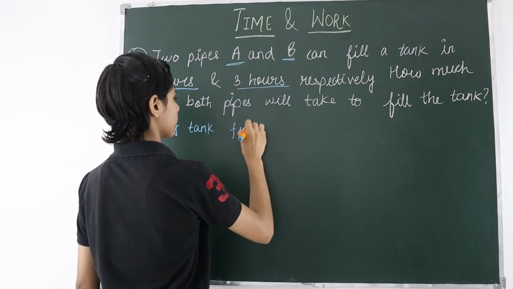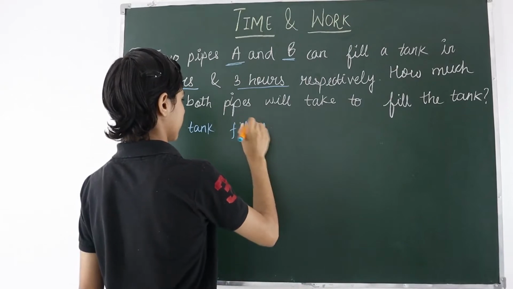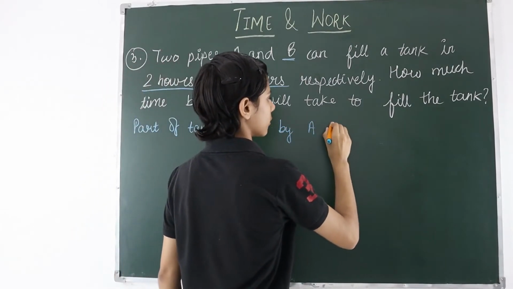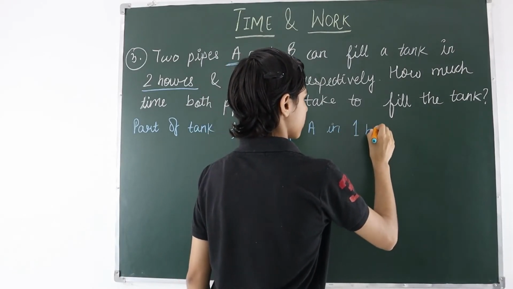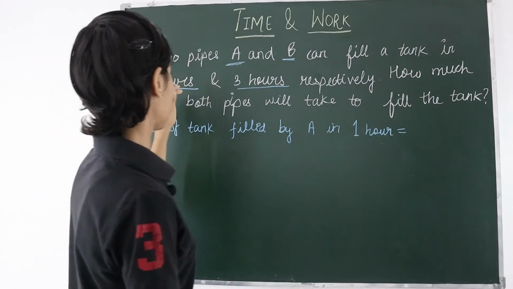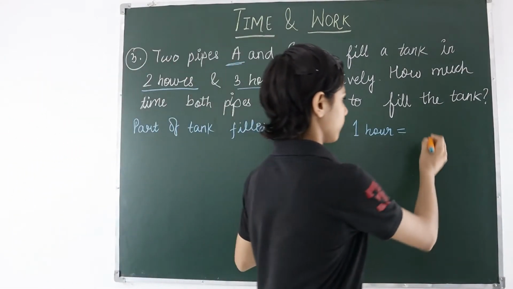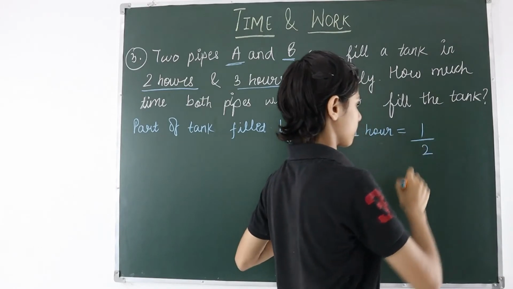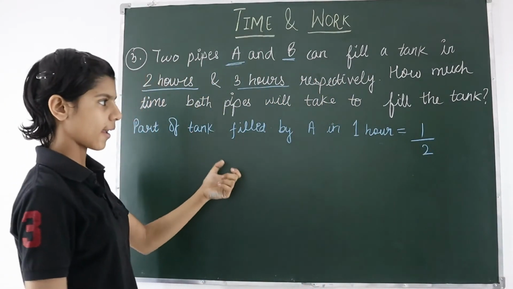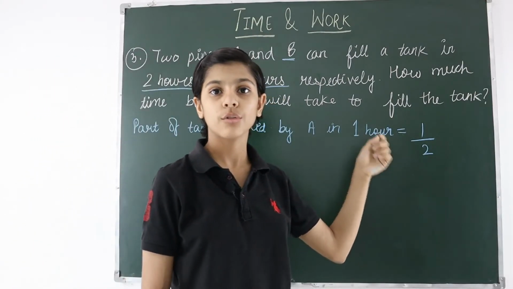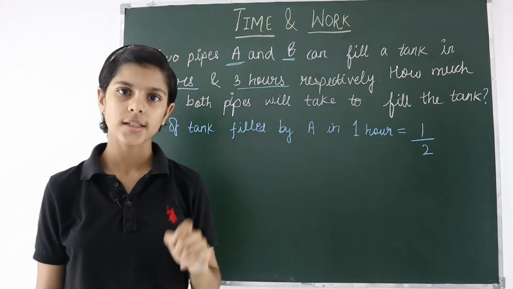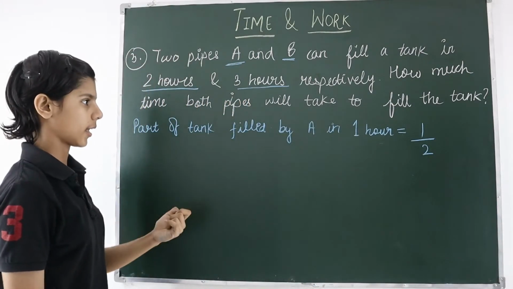Firstly we will find of A, filled by A in 1 hour. If we have to find how much part of tank will be filled in 1 hour, it will be 1 divided by number of hours taken to fill the tank.